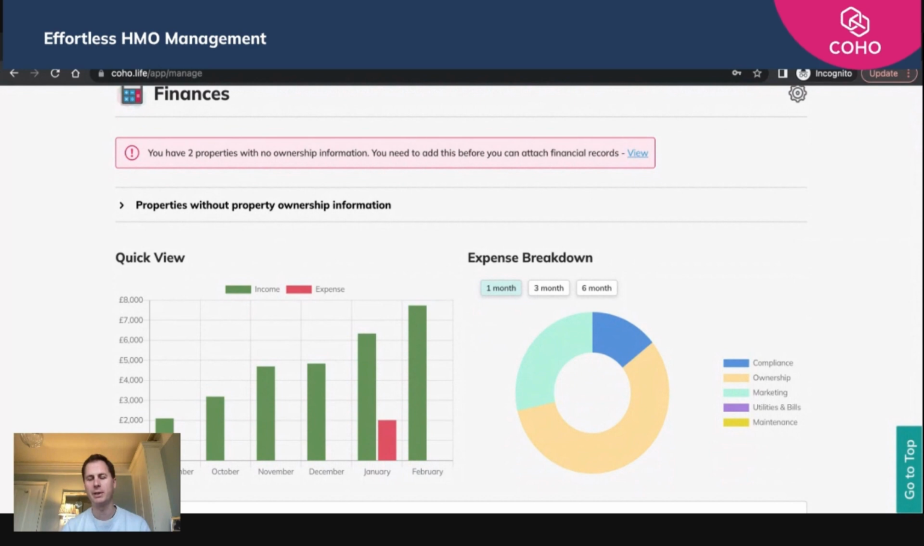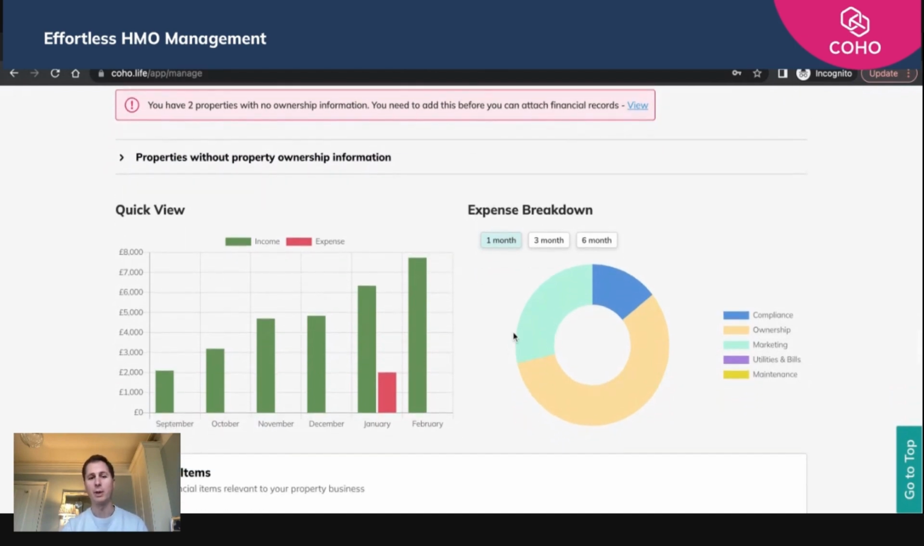So in video one, I showed you about property ownership. If you forget to do that against any property, you do get a secondary warning here about which properties are yet to have their property ownership information set. So you can access that from this area as well.